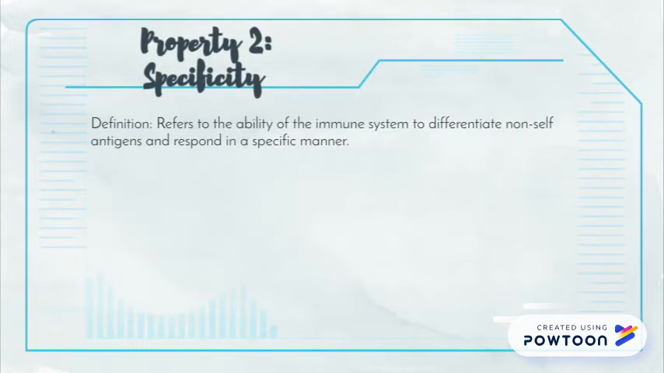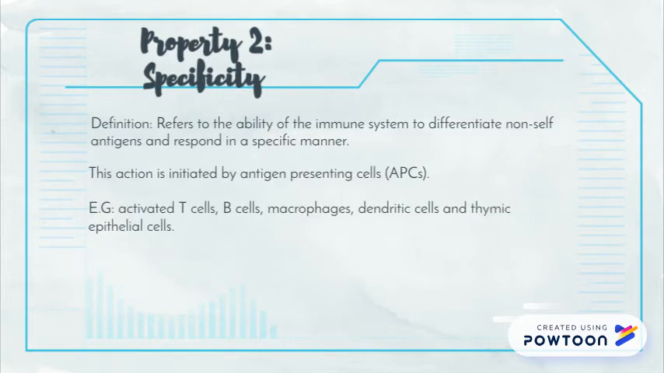The second property of acquired immunity is specificity. Specificity refers to the ability of the immune system to differentiate non-self antigens and respond in a specific manner. This action is initiated by antigen presenting cells.